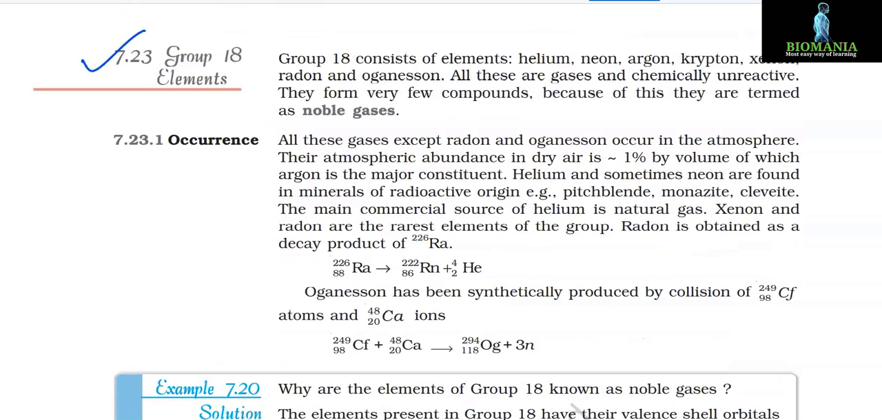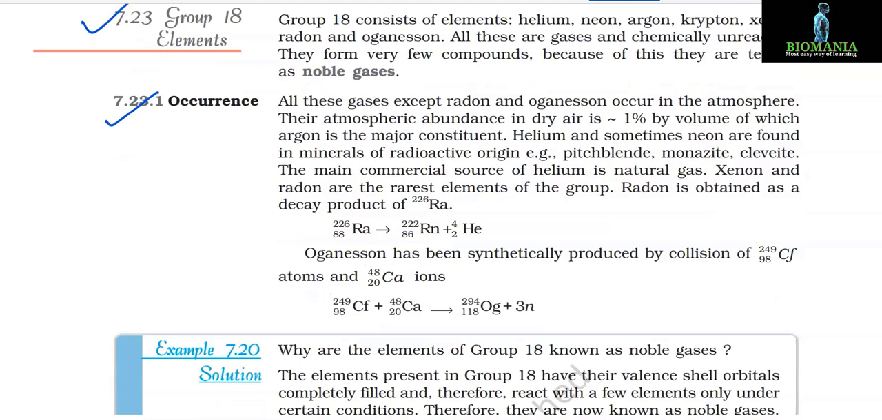7.23 Group 18 elements. Group 18 consists of elements helium, neon, argon, krypton, xenon, radon, and oganesson. All these are gases and chemically unreactive. They form very few compounds. Because of this, they are termed as noble gases.